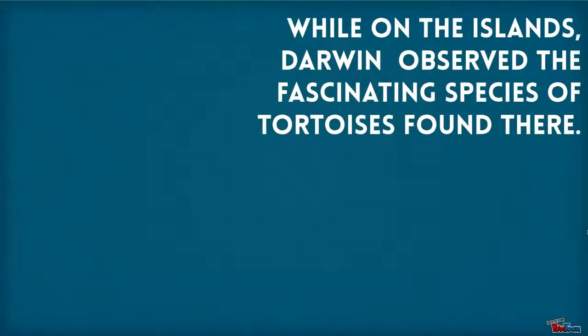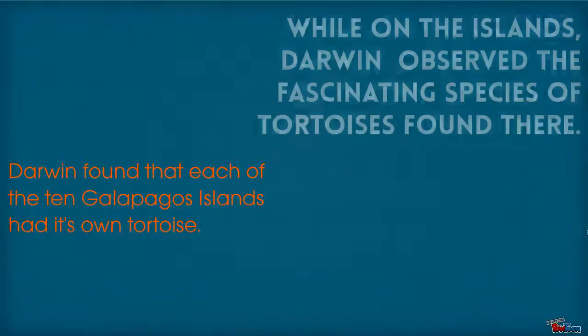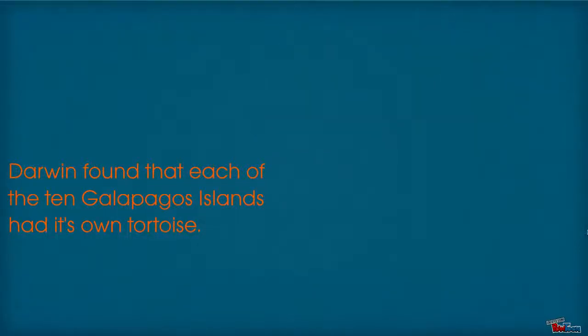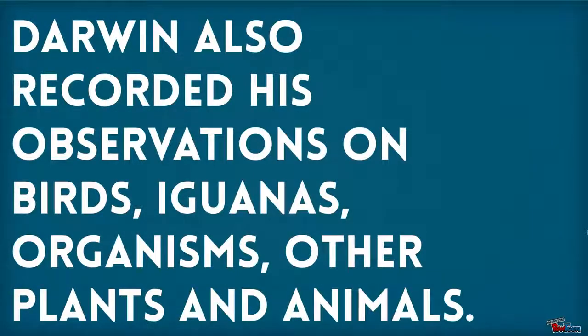While on the island, Darwin observed the fascinating species of tortoises found there. Darwin found that each of the 10 Galapagos Islands had its own tortoise. Darwin also recorded his observations on birds, iguanas, organisms, and other plants and animals.